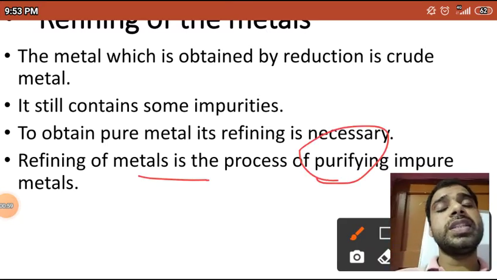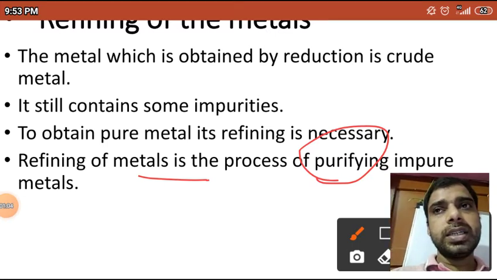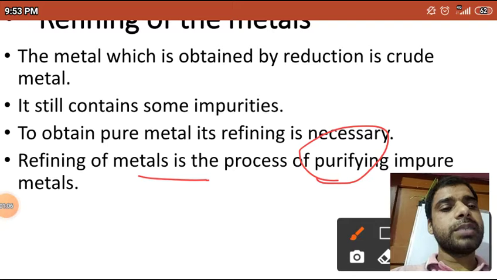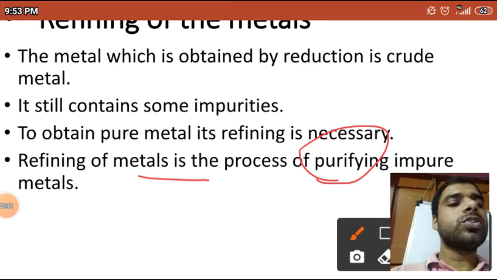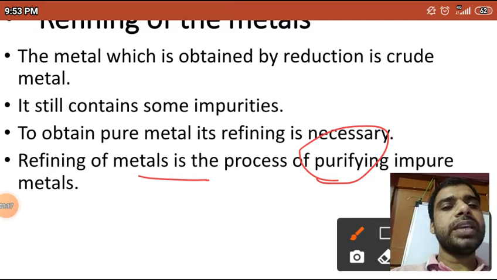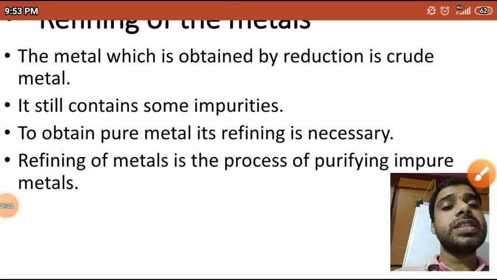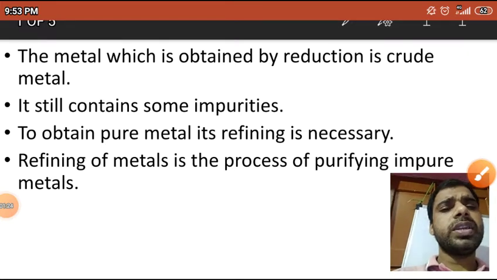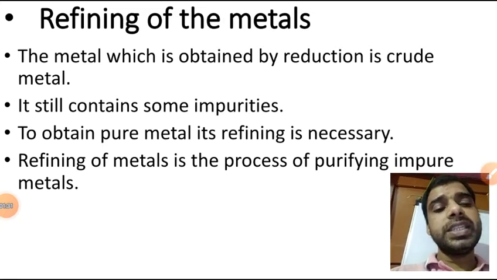When we obtain metals from the extraction process, that is impure or crude metal, and that crude metal is not 100% pure. That's why we have to do refining, and there are various procedures of refining. But in our syllabus we have to study electrolytic refining.